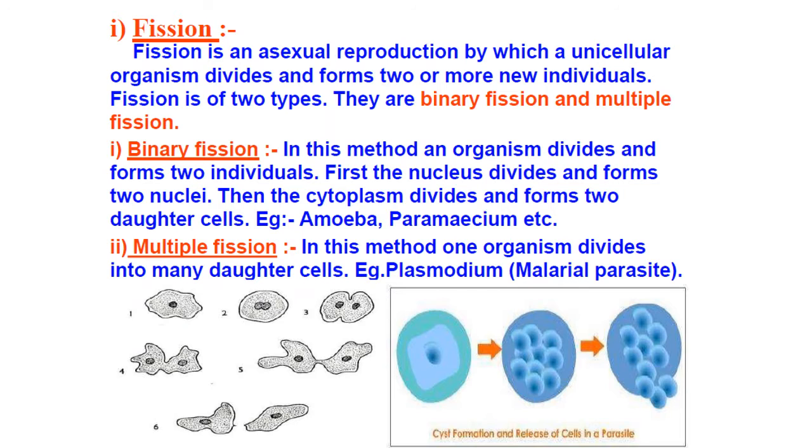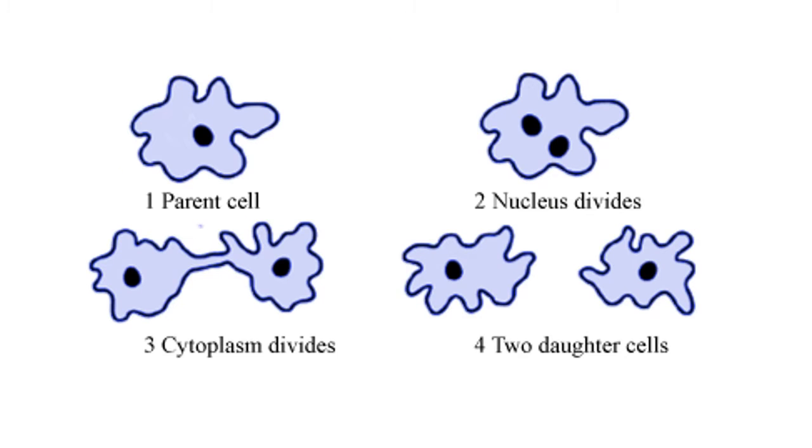So let us first talk about the first process of reproduction, that is fission. Fission is an asexual reproduction by which a unicellular organism divides and forms two or more individuals. That means from one cell, two or more new individuals are formed. This is called fission. Fission can be of two types, binary fission or multiple fission. So here you can see there is one cell, which is called the parent cell.